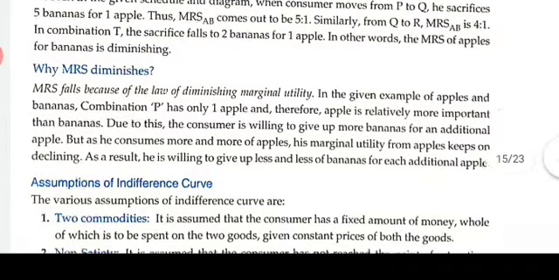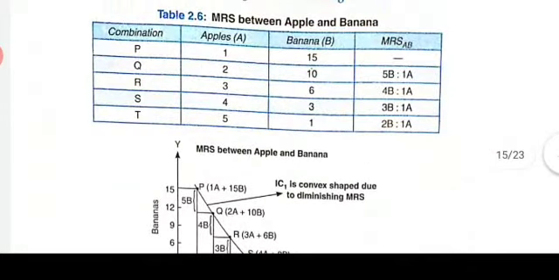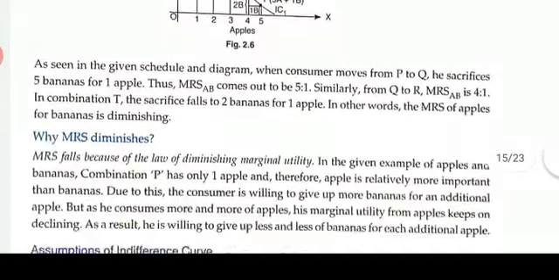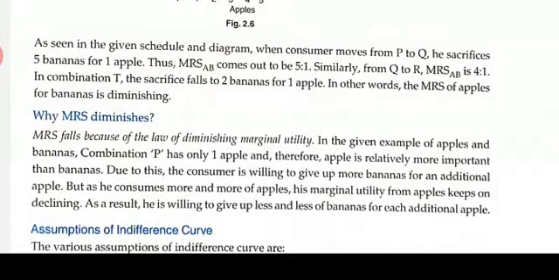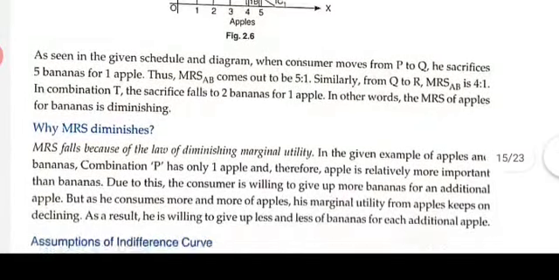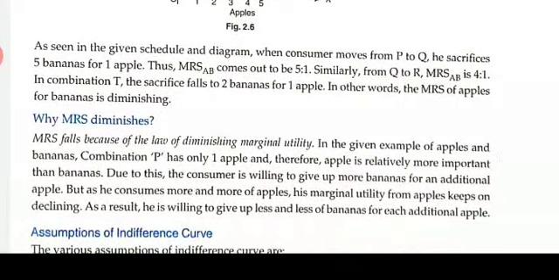Now suppose you see why this MRS diminishes. MRS falls because of the law of diminishing marginal utility. It is the same as the law of DMU. In the above example of apples and bananas, combination P has only one apple, and therefore apple is relatively more important than banana.